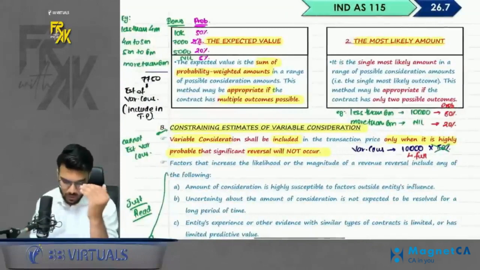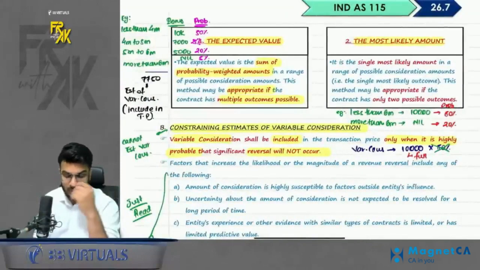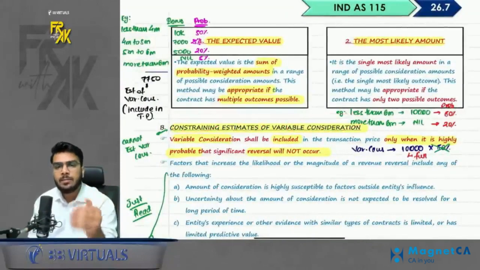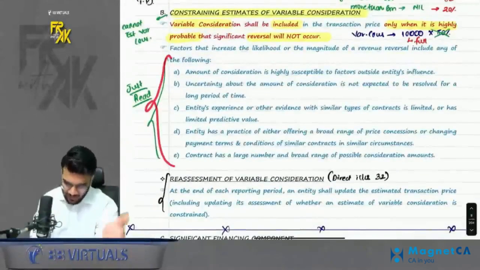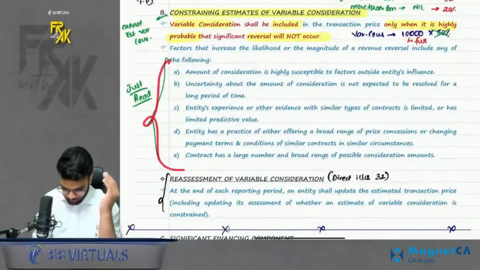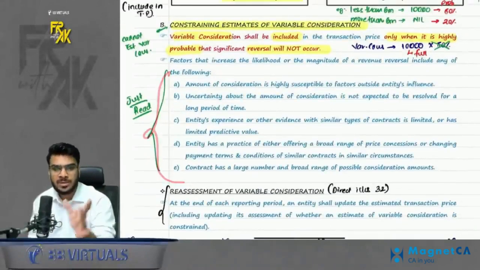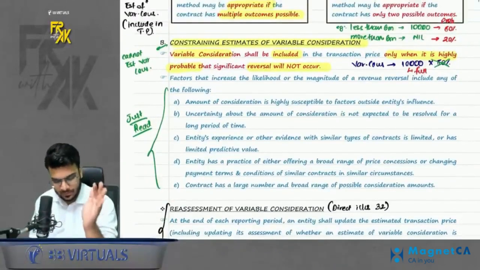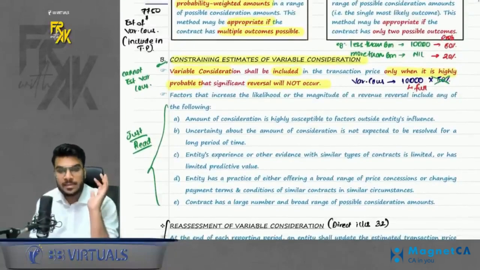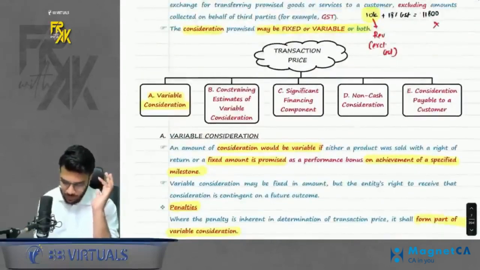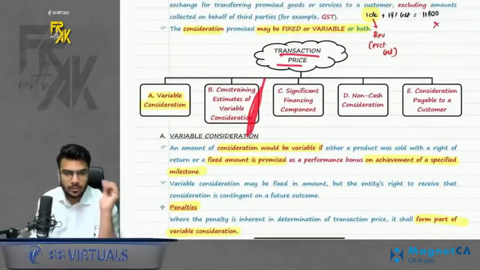Okay, next, constraining estimates of variable consideration. This simply means if you are unable to estimate the amount of variable consideration, or there are some constraints in estimating it, then it will not form part of your transaction price. There are a few indicators given, which will help you know that it is not possible for you to identify the variable consideration. So in this case, you will not include it in the transaction price. Is this clear till here? So this was the second point of transaction price.